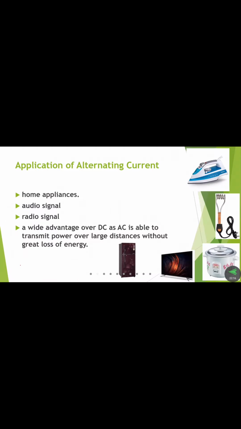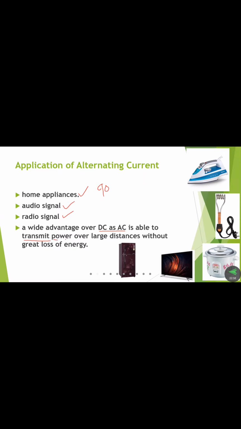Next we see the applications of alternating current. Where is it used? Last class we discussed that about 90% of appliances work on AC supply. First it is used in domestic applications, that is, home appliances. Next it is used for audio signals, radio signals, and there are wide advantages of AC over DC. We also use it for transmission lines. So why do we use AC for transmission?